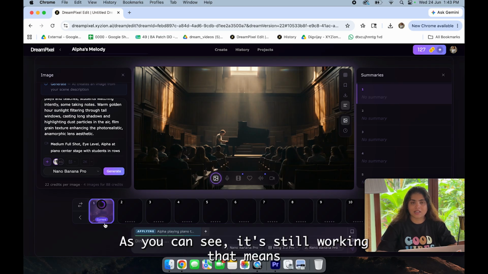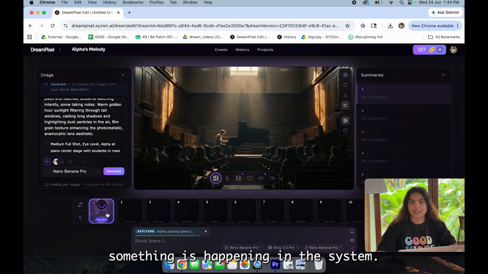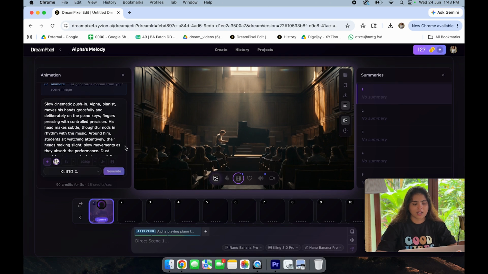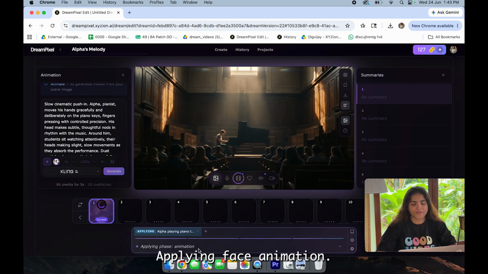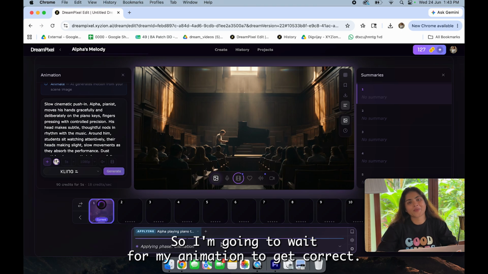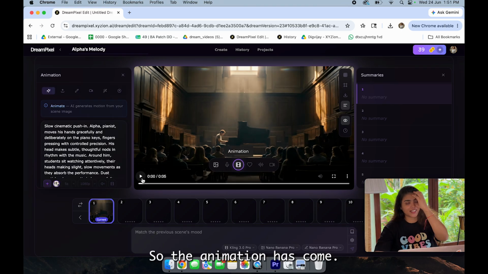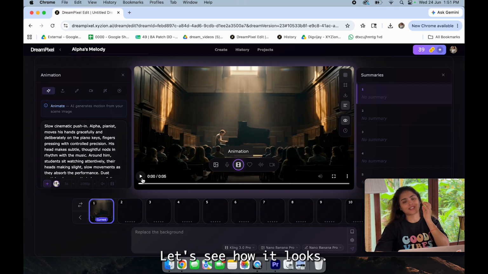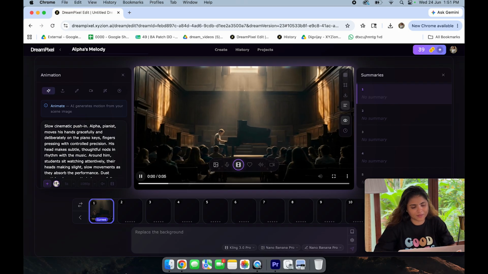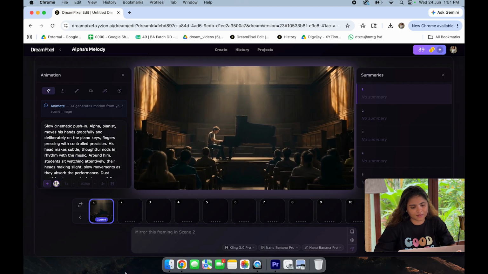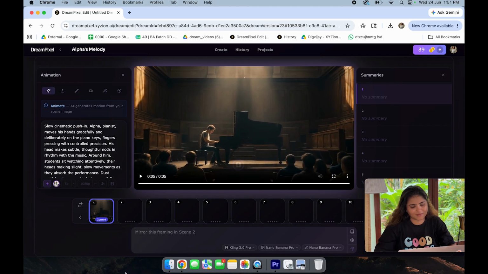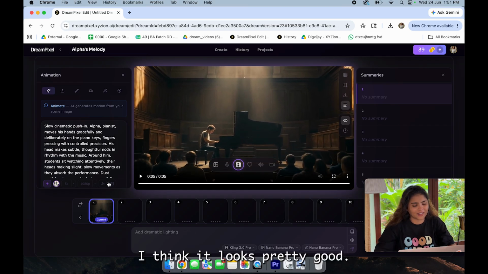As you can see, it's still working. That means something is happening in the system. So what if I move to animation? You see the animation is going to get created. Applying face animation. So I'm gonna wait for my animation to get created. So the animation has come, and let's see how that looks. I think it looks pretty good.